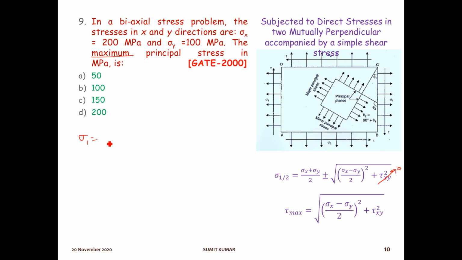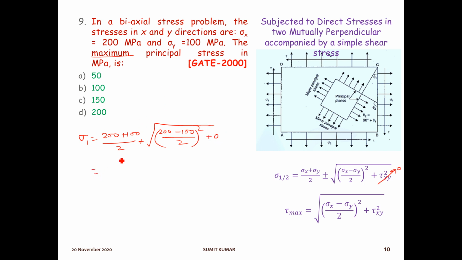Sigma x is what? 200, plus here sigma y, that is 100, by 2 plus root over sigma x is what? 200 minus sigma y is what? 100, by 2, square, and this shear stress will be 0 because there is no shear stress in this question.